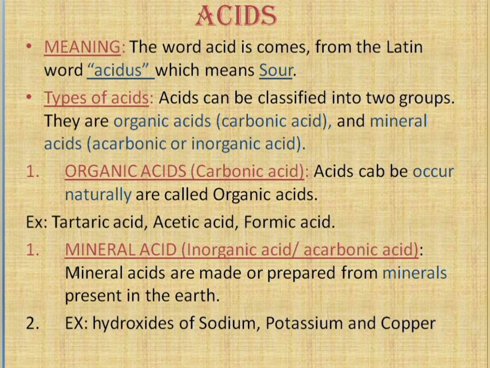Next, the second one is mineral acid, or inorganic acid, or acarbonic acid. Mineral acids are prepared from minerals present in the earth. From the earth, minerals are there, and they use these minerals for preparing mineral acids. Examples are hydroxides of sodium, potassium and copper, that is sodium hydroxide, potassium hydroxide and copper hydroxide.